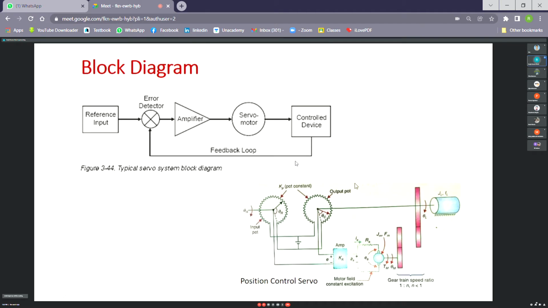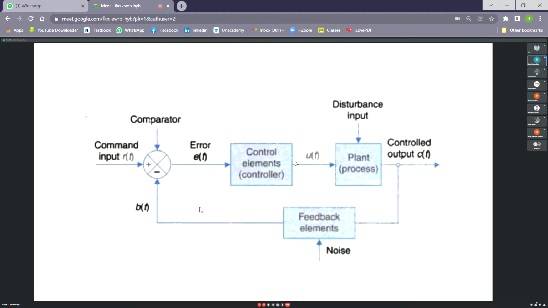So servo motors can be applied for position control. This experiment you will perform in fourth year. So I'm not going to discuss this one right now.